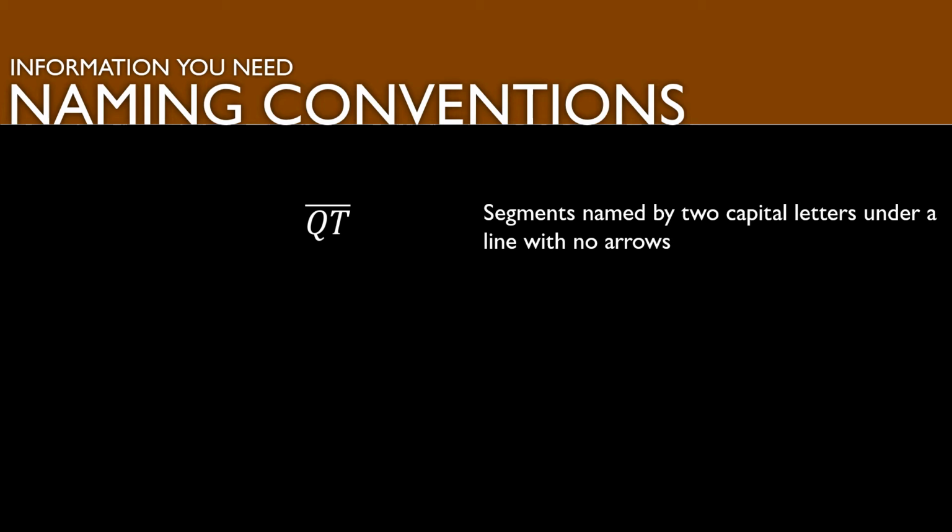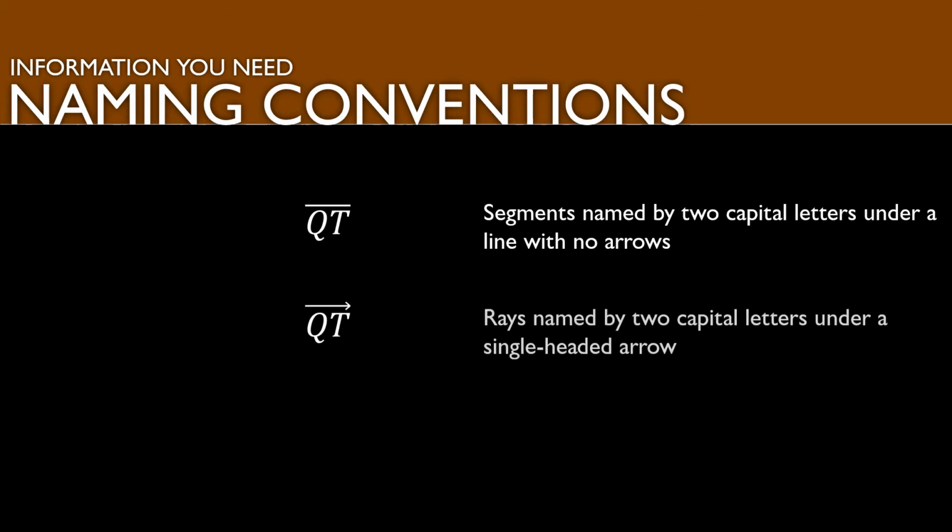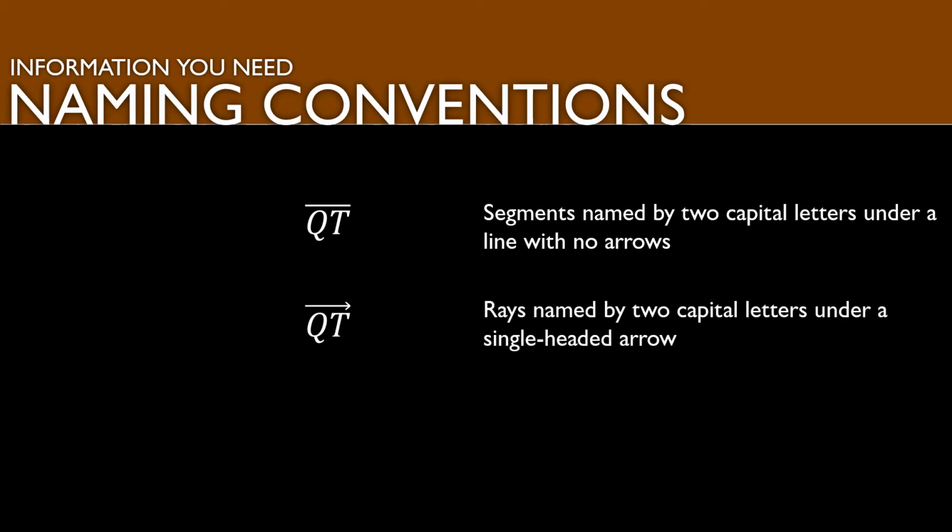The next thing we have is a ray. A ray is a part of a line that consists of one endpoint and all the points of the line on one side of the endpoint. So again, if we were looking at ray QT, what that would mean is that our ray starts at Q and then goes in the direction of T and passes through T and continues on. If we were to say ray TQ, then it would be a ray that starts at T, goes towards Q and passes through Q and continues on to infinity.